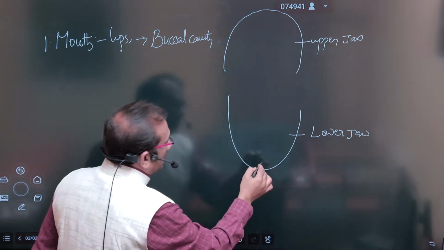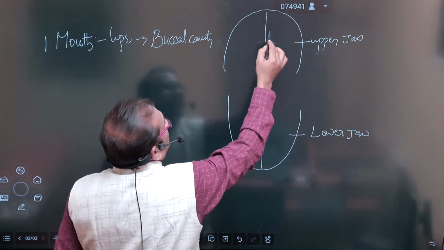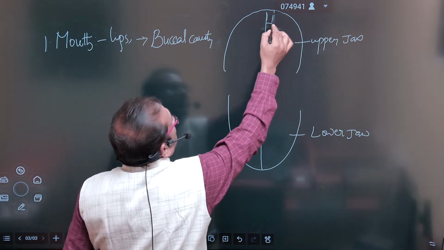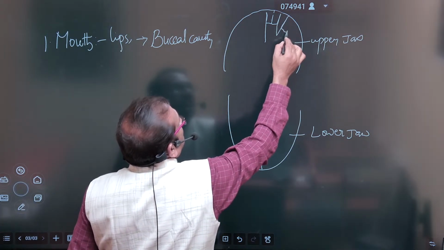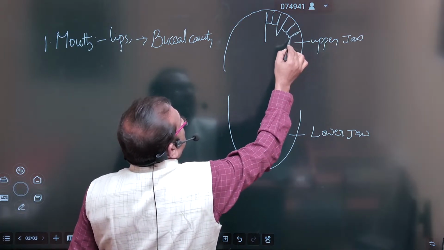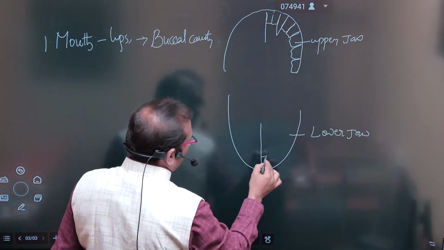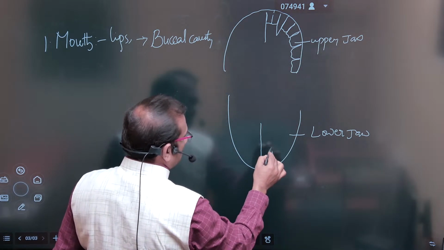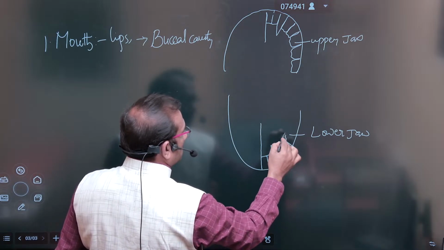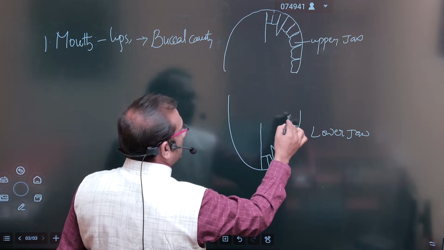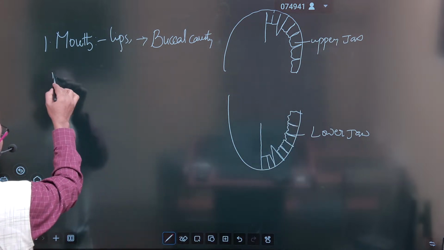Here half of the upper jaw and half of the lower jaw have teeth: incisors, canines, premolars. So here also same, incisors, canine, premolar, and three molars. So now coming to the buccal cavity, first teeth are present.